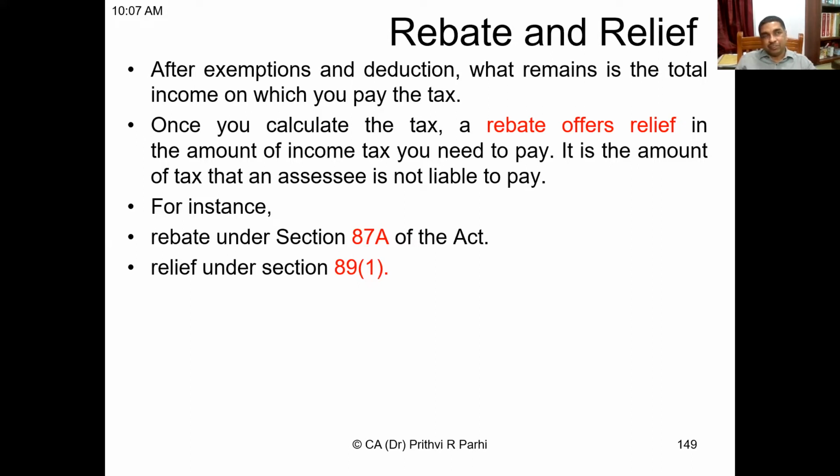When, because of some reason, one person receives salary for more than 12 months, he is eligible to get a relief. For example, let us say someone receives some arrears of salary. Do you understand the meaning of arrears of salary? Okay, sometimes this happens. Let us say one person has not received any salary for the last 5 years, and he is receiving the entire salary, which is called arrears of salary, today. So he will be receiving a lump sum.